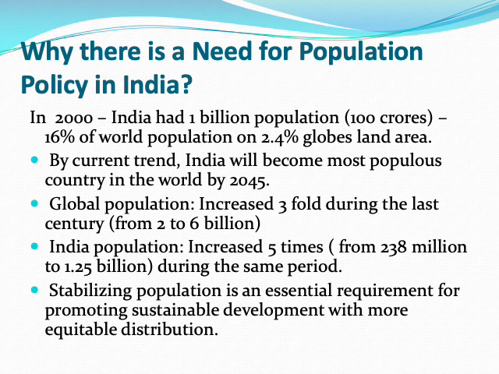Now the question arises, why is there a need for population policy in India? In 2000, India had 1 billion population, that is 16% of world population on 2.4% of global land area. By current trend, India will become the most populous country in the world by 2045.